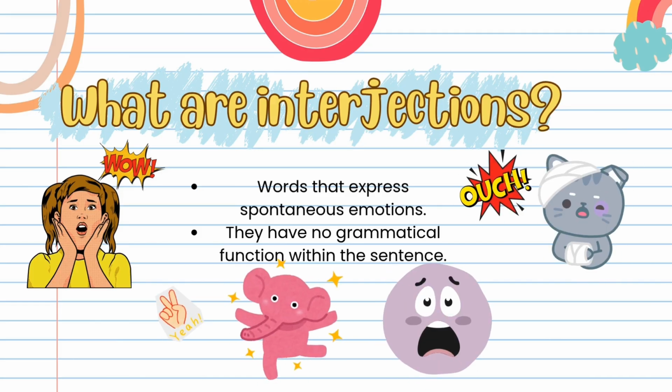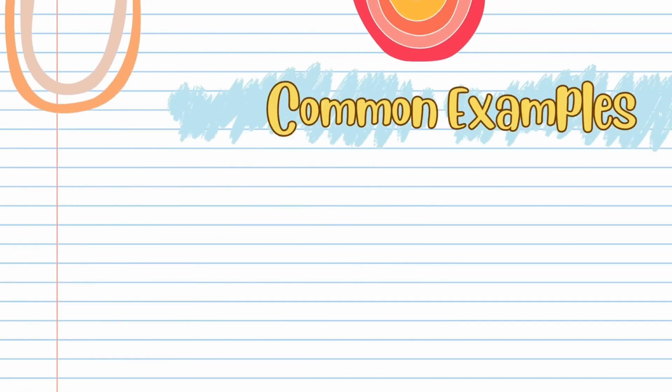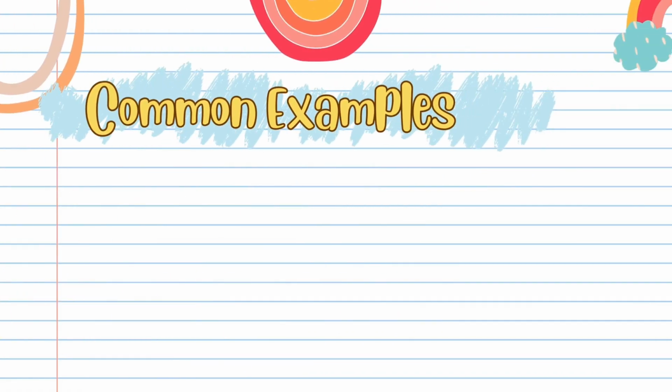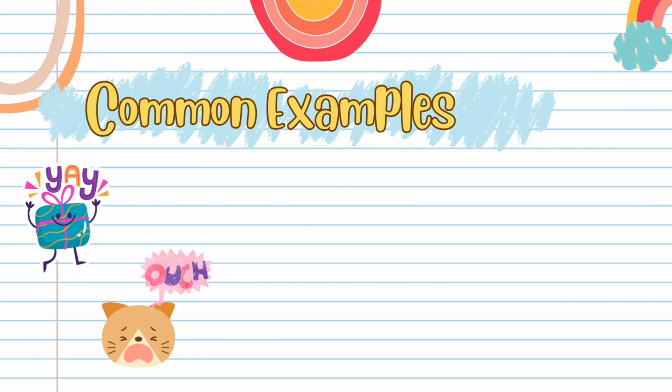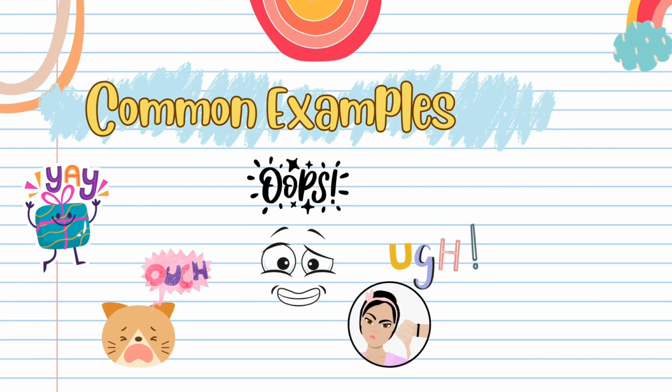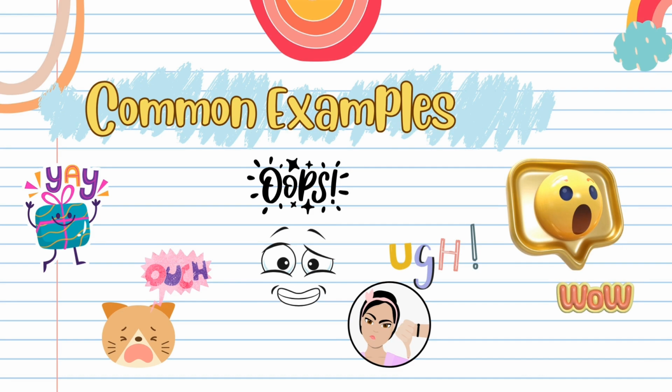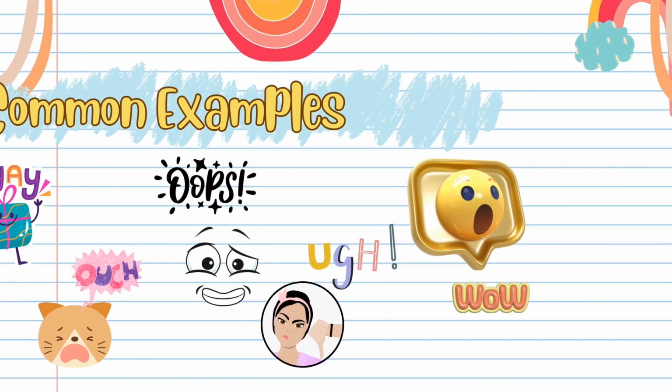They aren't part of the grammatical structure of the sentence, but they do communicate a lot. We have some common examples in English like yay, ouch, oops, ugh, wow. See? They are super expressive. We use them almost without thinking.